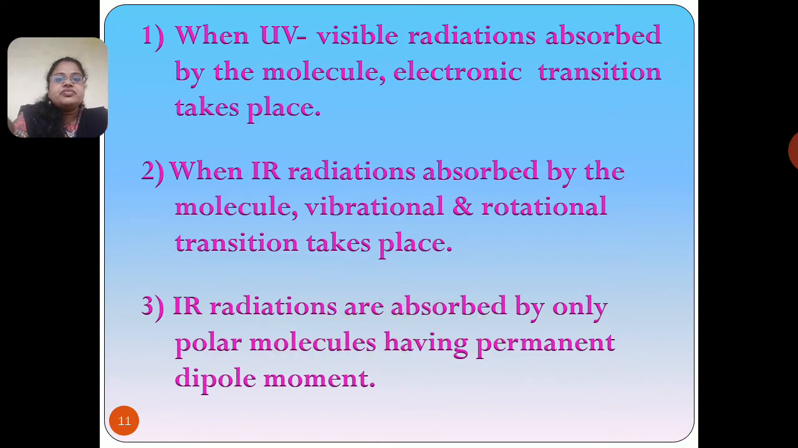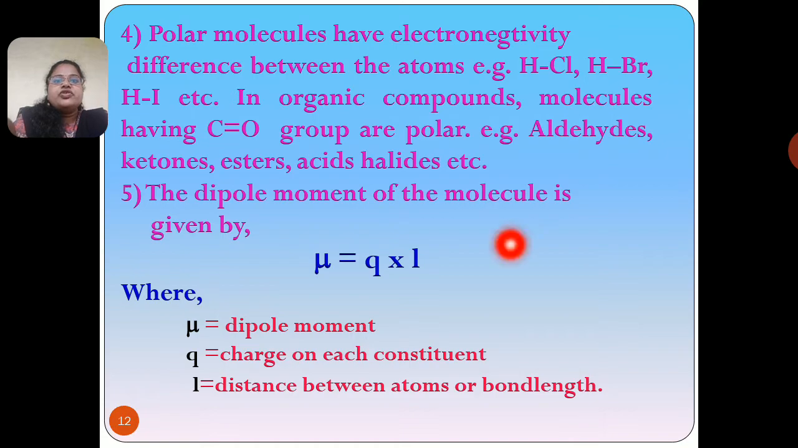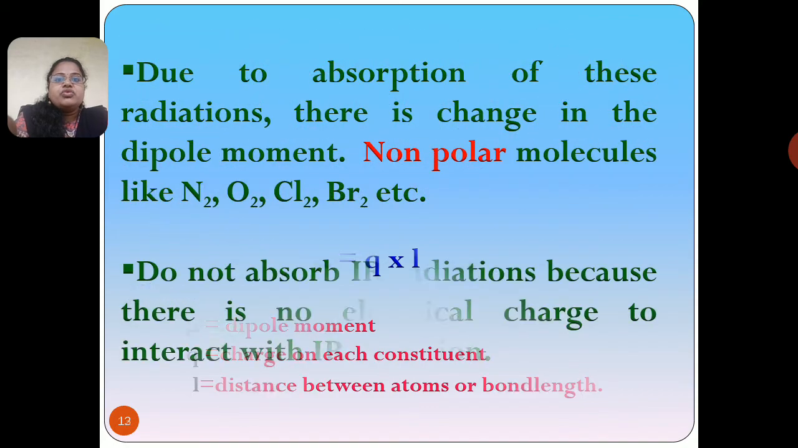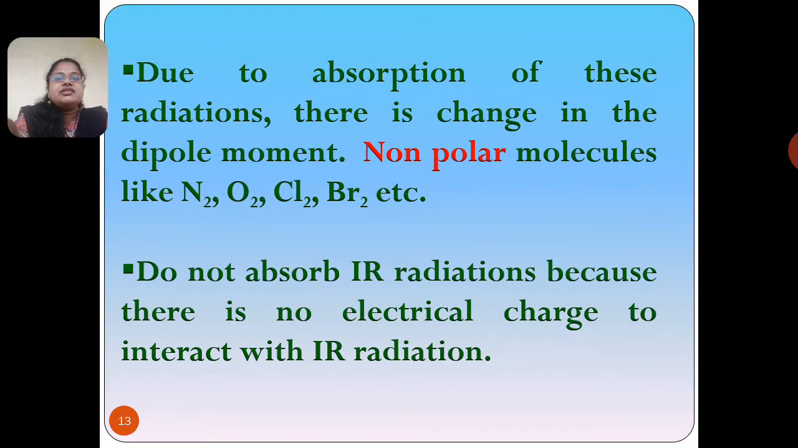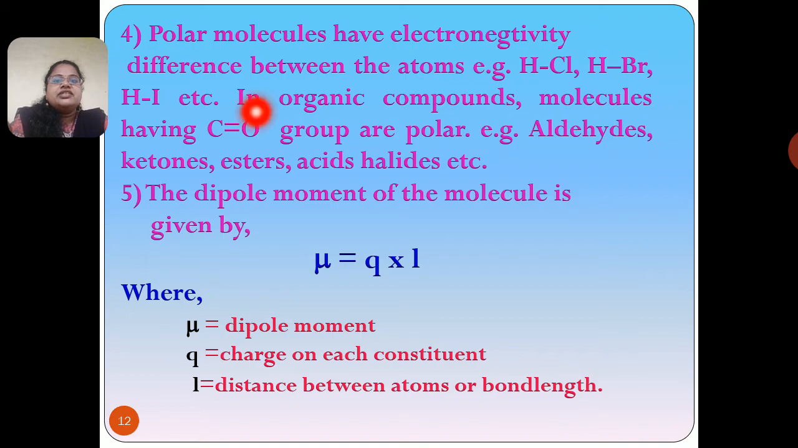So what is a polar molecule? Polar molecules have an electronegativity difference between the atoms. Here I am showing examples of polar molecules like HCl, HBr and HI. Likewise, in various organic compounds, molecules containing the CO group are polar molecules. For example, aldehydes, ketones, esters, acid halides.